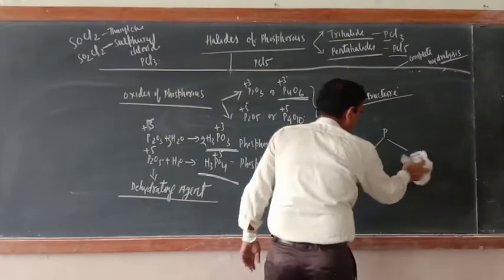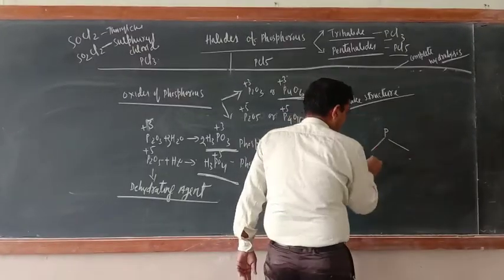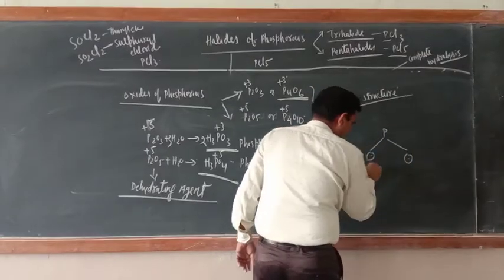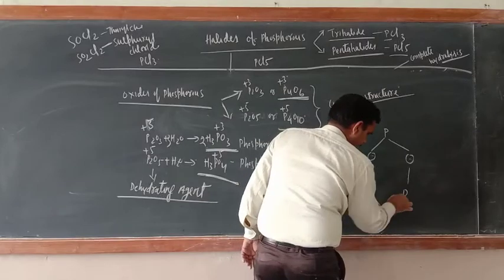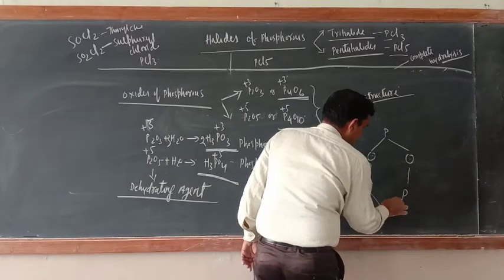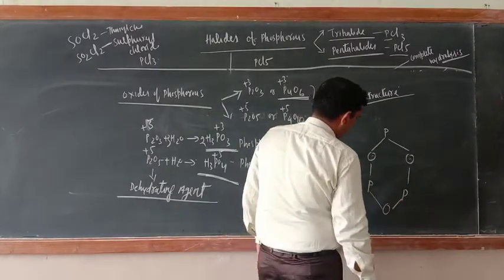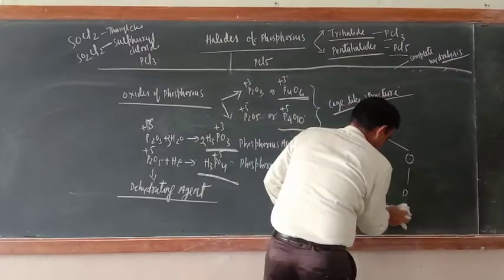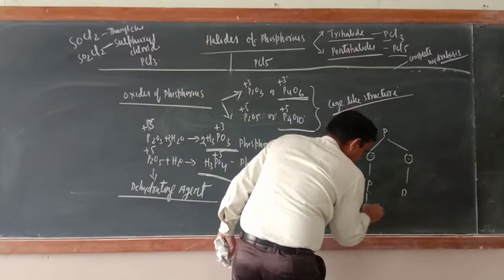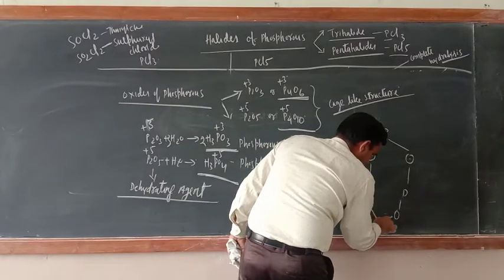PP bond is not formed directly. P here, O here, O here, also P here, also P here. Okay. Now here what is there? Here also P. Now how many phosphorus atoms are there? Only 3 are there. So just do one thing. Here O, here also O, and here P.